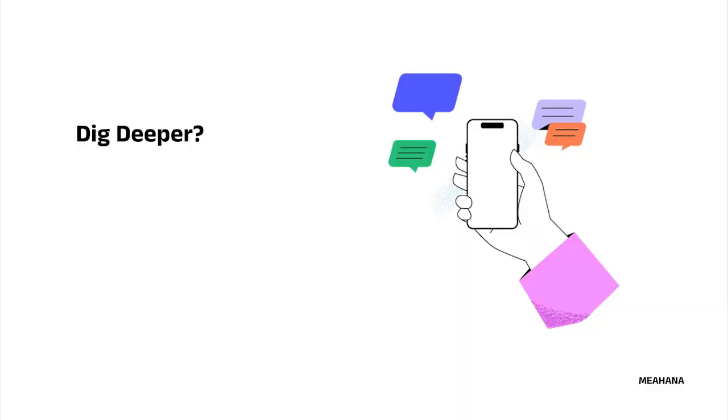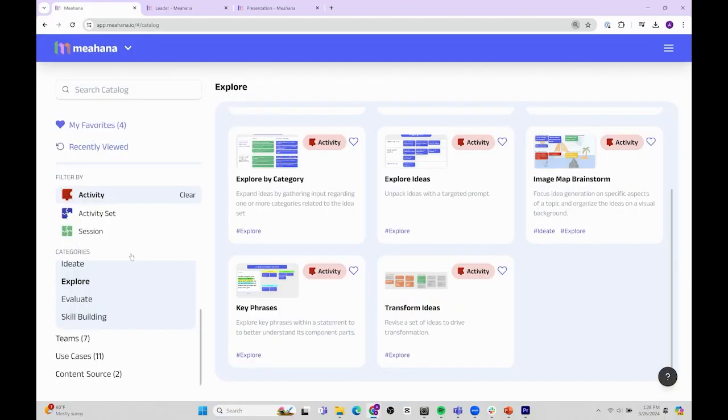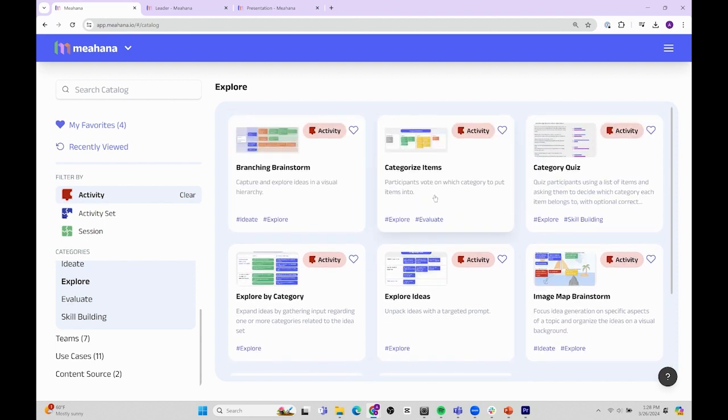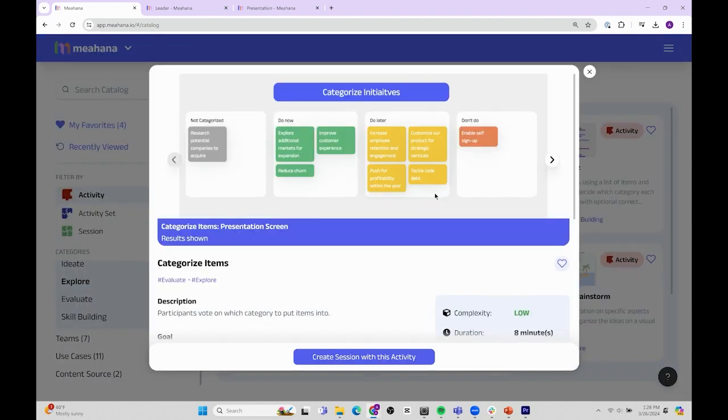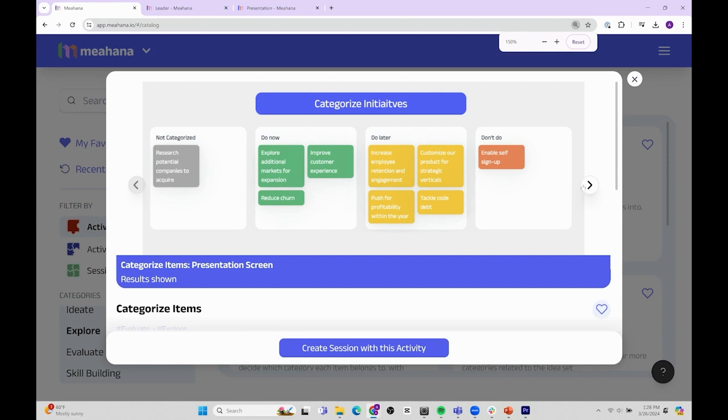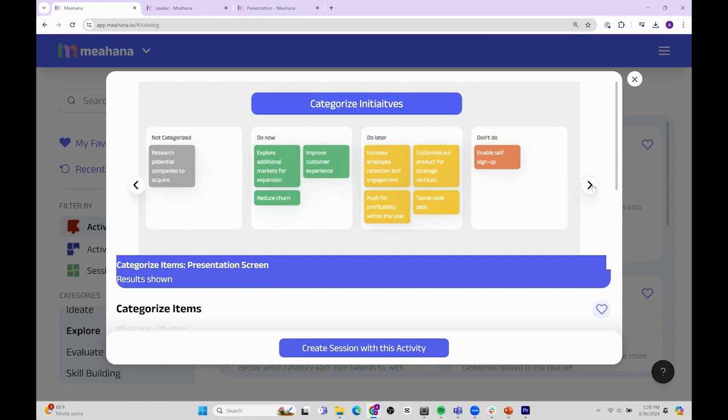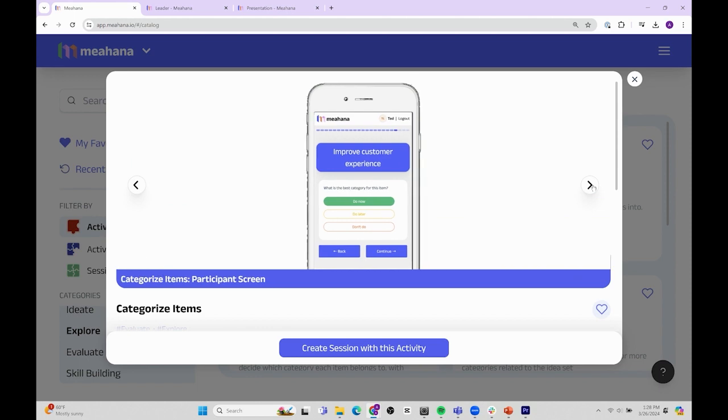In some cases, you may want to dive deeper into some of the ideas either before or after evaluating them. Use the Explore filter to view relevant activities. For example, you may want to have participants assess the level of urgency for each of the ideas using a Categorize Items activity that has them rate each item using a set of options you've defined, such as Do Now, Do Later, or Don't Do.